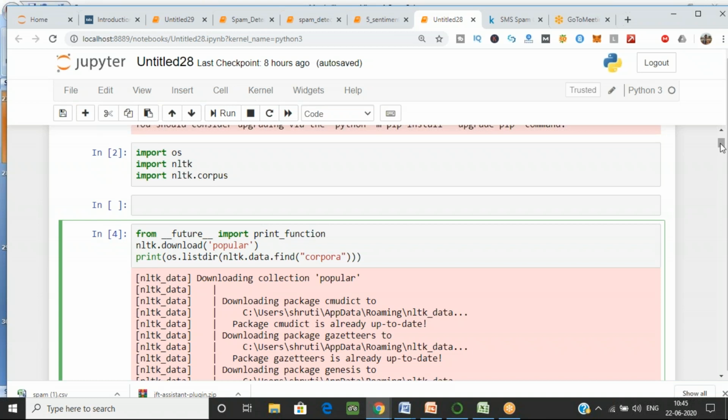Okay, no problem. Should we wait or should I continue? Yes, tell me. Okay, I should wait. Panshu is saying okay. Okay, I'll wait. Don't worry.